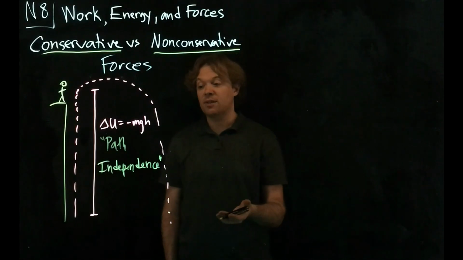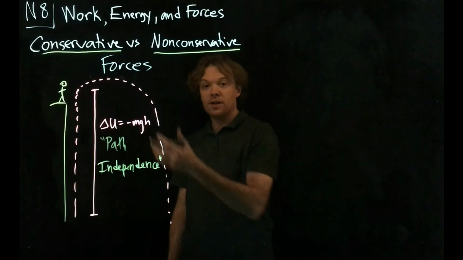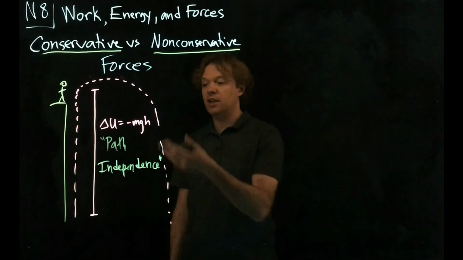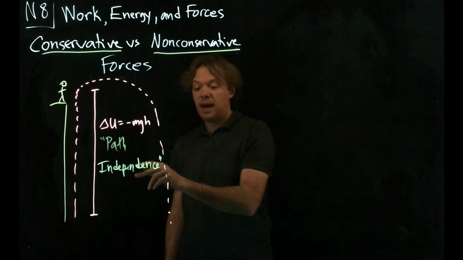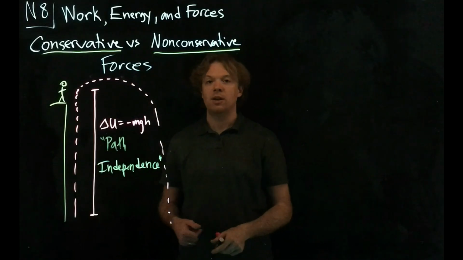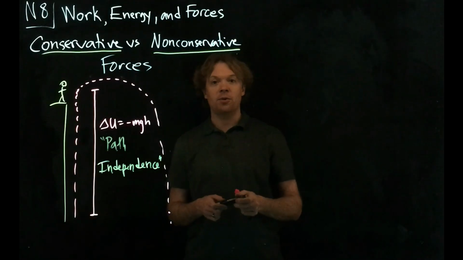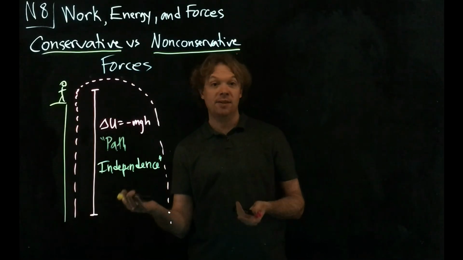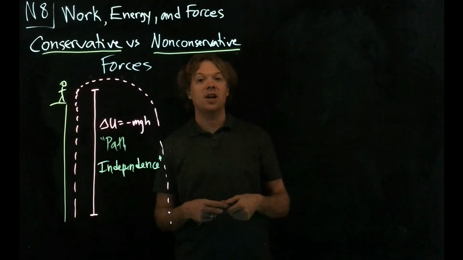So that's exactly what it sounds like. The work done by gravity on this system is path independent. It does not matter what the path of the object is, the work is the same. So that's one kind of force. The other kind of force satisfies the opposite condition. The path does matter. So the key kind of force there is friction.